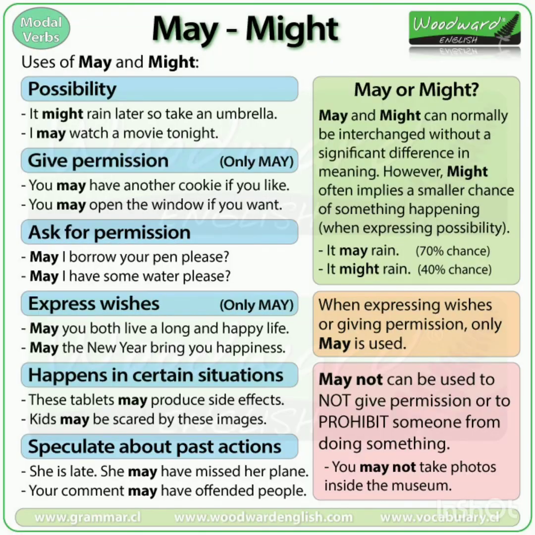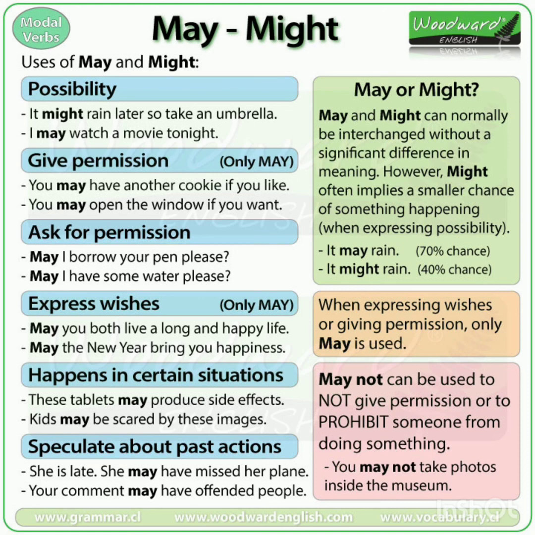Okay. Now we have a picture in front of us. Students, see, may and might show possibility. Giving permission, only may shows. Asking for permission. Okay. Please read the note. May and might can normally be interchanged without a significant difference in meaning. However, might often implies a smaller chance of something happening. So I have told you might shows rare chances.